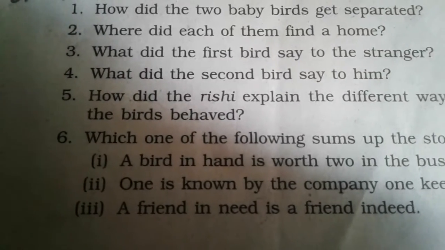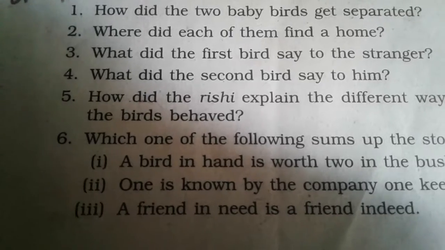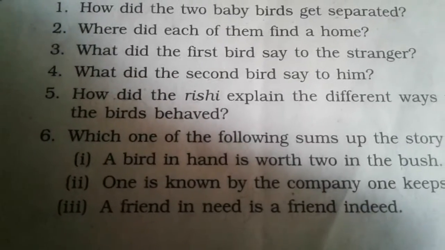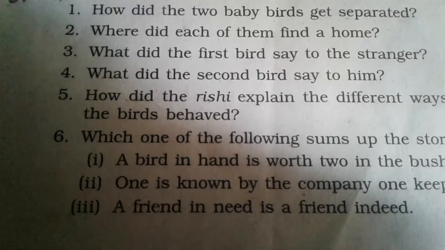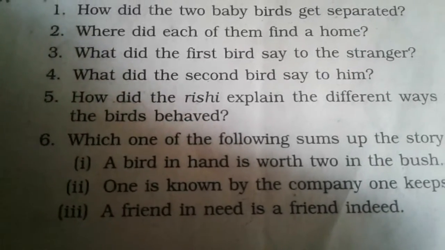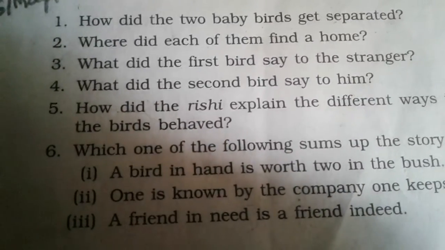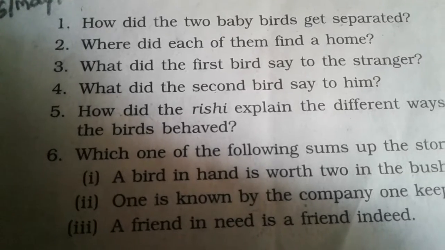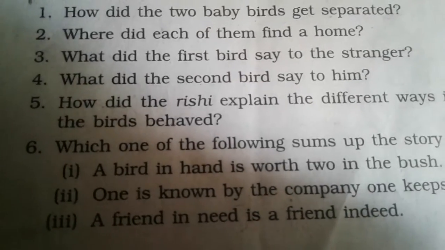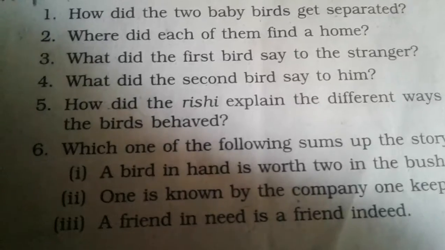Then the fourth question: what did the second bird say to him? The second bird welcomed the king to the ashram. He requested the stranger to go inside the ashram, take some rest, and make himself comfortable. He further added that the first bird was his brother who had made friends with robbers, so he talked like them. It happens.